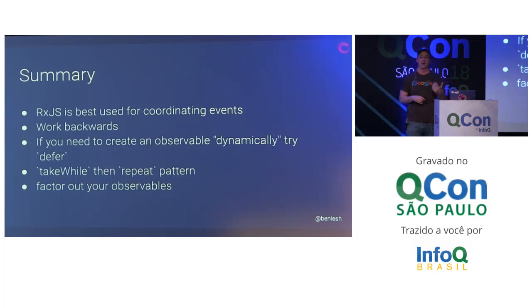The other thing I didn't really talk about while I was doing it, but you might have noticed, is I factored out my observables into different properties. Observables are basically functions, and you would not write one giant monolithic function that did everything. That's a bad idea. You want to break those up into individual pieces that make sense. So with RxJS in Angular, React, Node, or whatever you're doing, I highly recommend breaking the observables down into smaller parts that you can test individually and consume individually. It just makes your code a little easier to deal with and refactor.